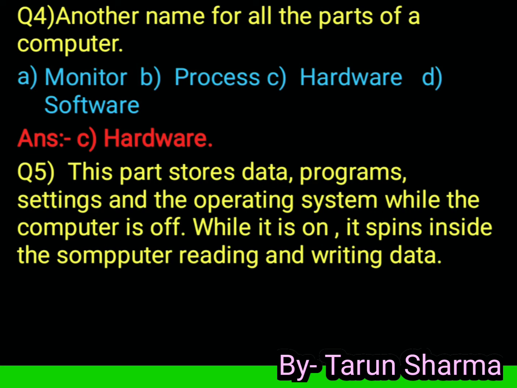Next question. This part stores data, programs, settings, and the operating system while the computer is off. While it is on, it is pinned inside the computer reading and writing data.